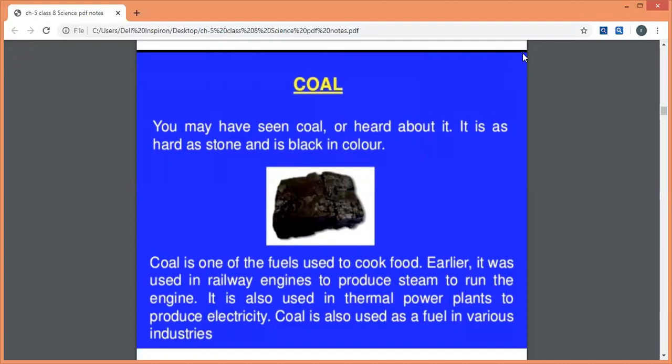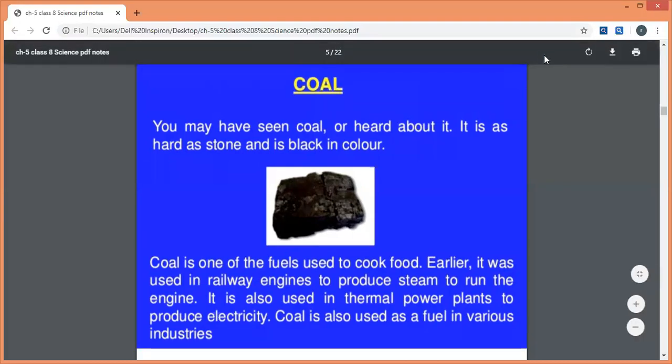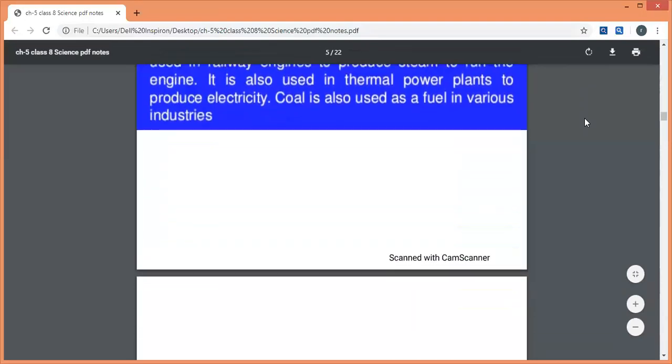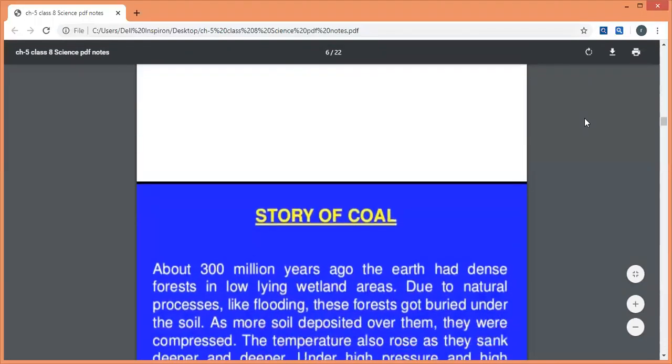Moreover, it was used in thermal power plants to produce electricity. And coal was used as a fuel in many industries also. So earlier coal was very useful. So these were the uses of coal.